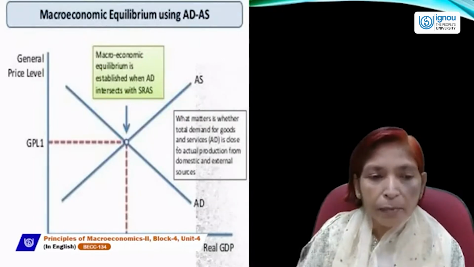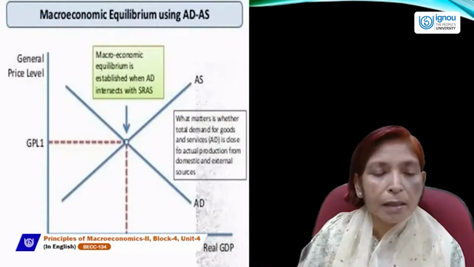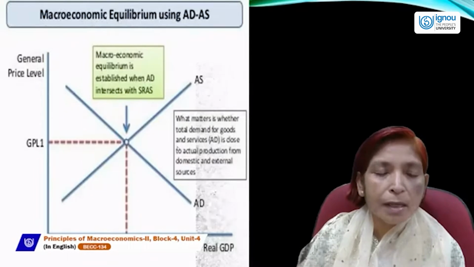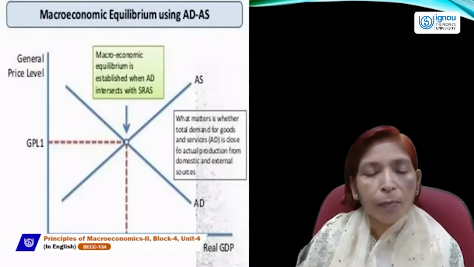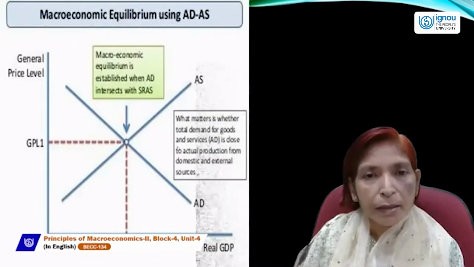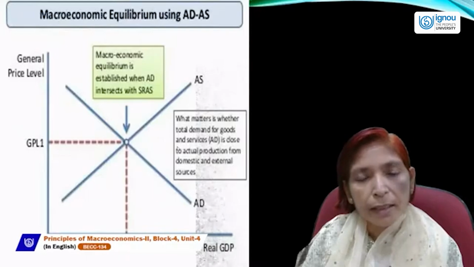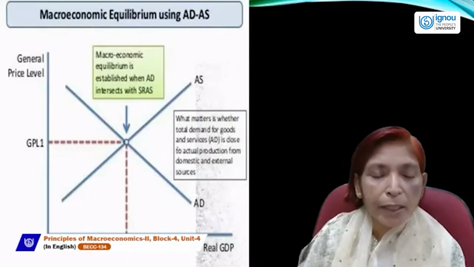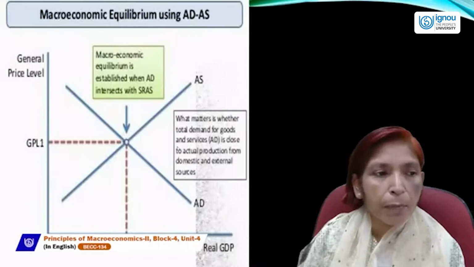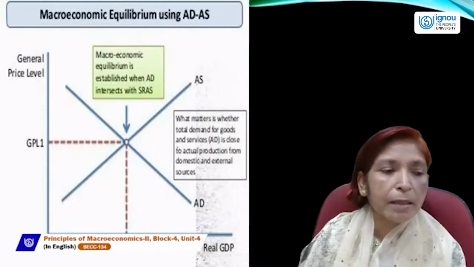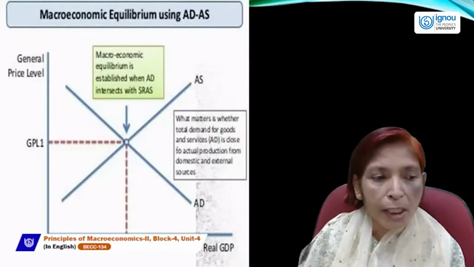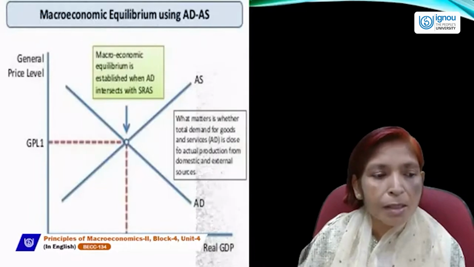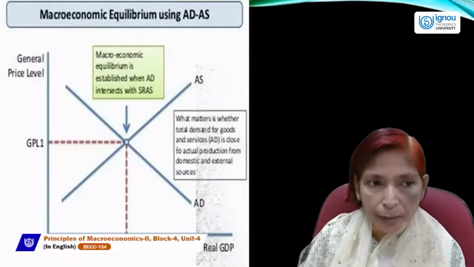In this diagram, aggregate demand is a downward sloping curve and aggregate supply is an upward sloping curve, where both curves intersect each other. The equilibrium point is determined. At this equilibrium point, the income level will be determined as Y1 and the price level as P1. Here GPL1 is the general price level.